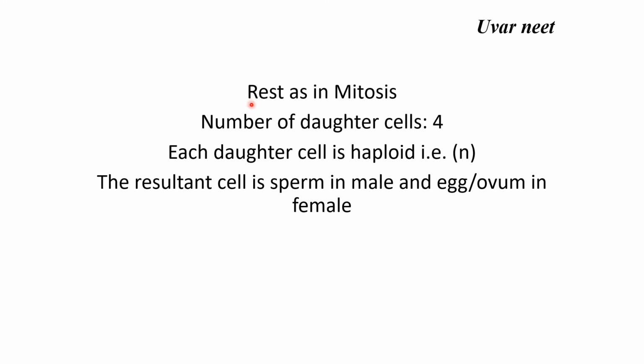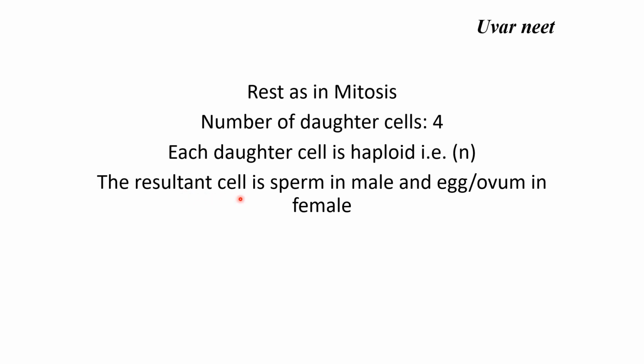What about the rest? Metaphase 1, anaphase 1, telophase 1, they are as in mitosis. So then we come across meiosis 2 as in mitosis. The number of daughter cells produced is 4 from one mother cell. Each daughter cell is a haploid, that is n.